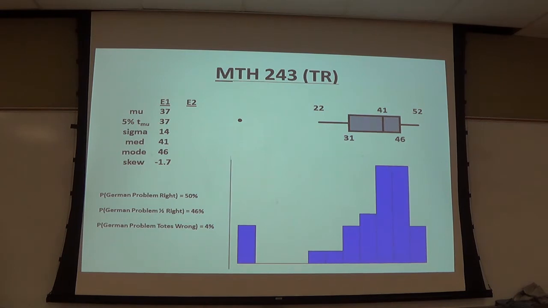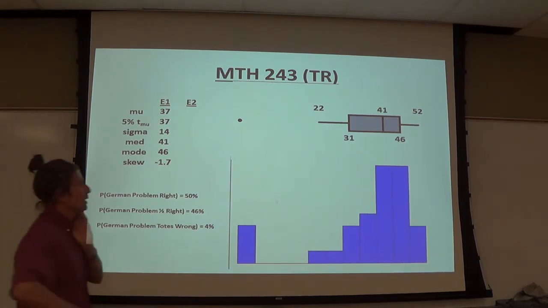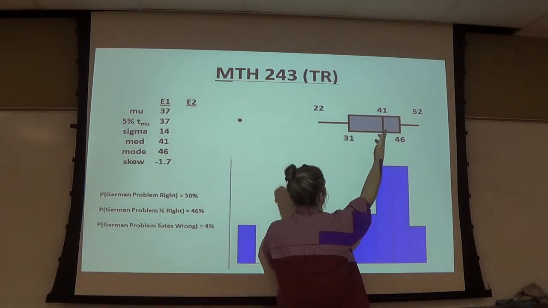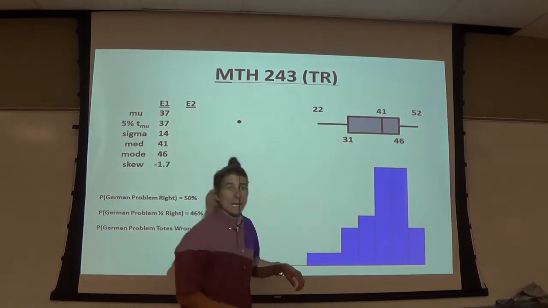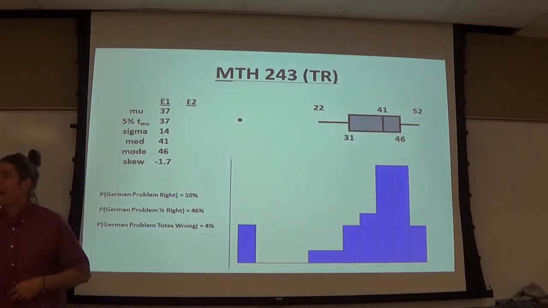The box plot we'll get back to. Basically, somebody already said it, Natalie said it. It's showing you the quartiles in like 2-dimensional form, right? So here's your lower quartile, median, and upper quartile. So your median 41, upper quartile 46. Again, I'm very happy about that. We'll come back to this.